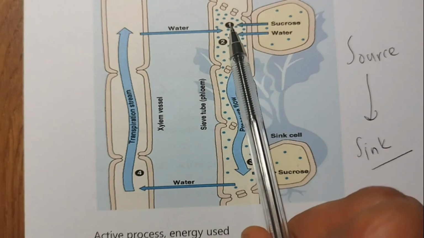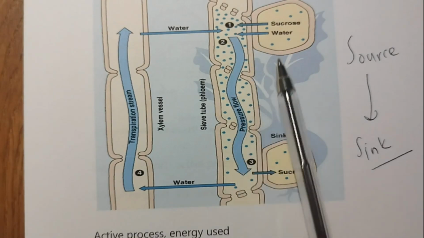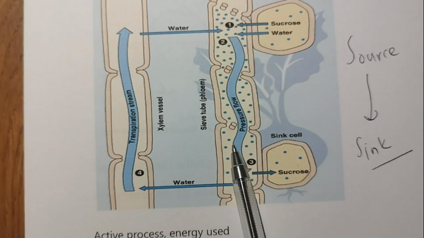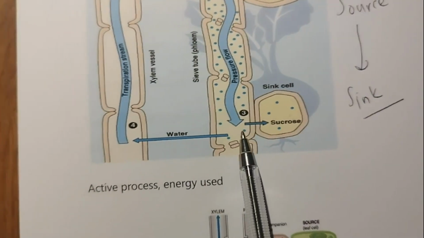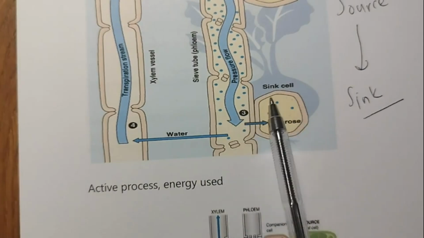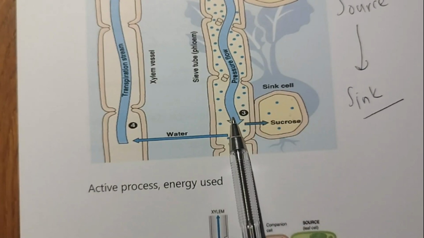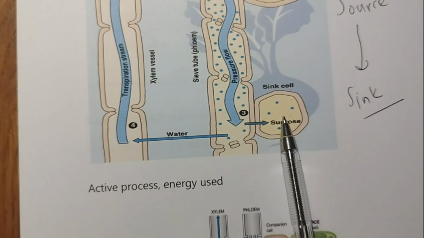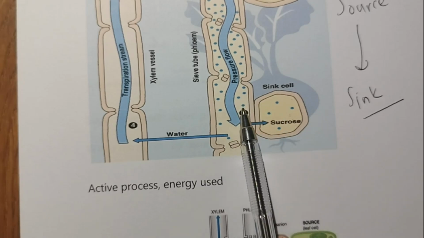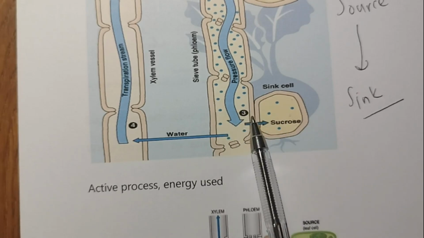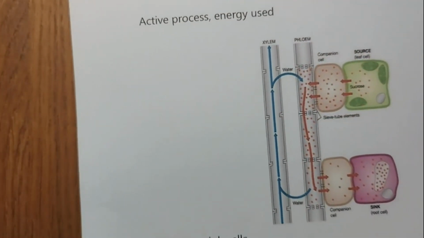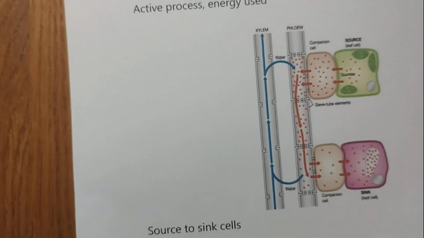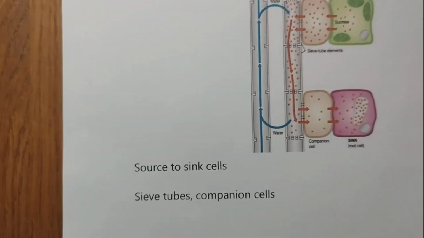From high pressure to low pressure, the food products, metabolic products are carried. And when it comes to the sink cell where there is less sucrose available, that sucrose is transported into the sink cell again by an active process, that means by using ATP energy. So the same process is explained here from source to sink.